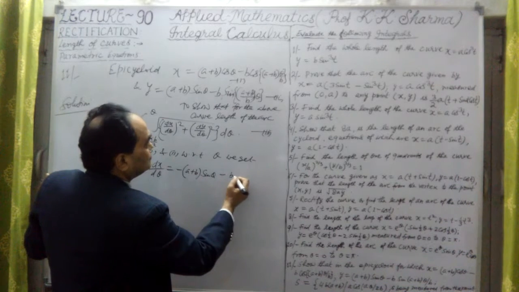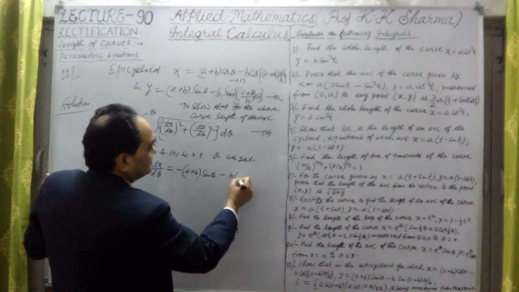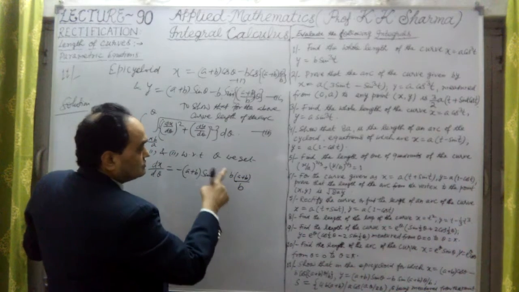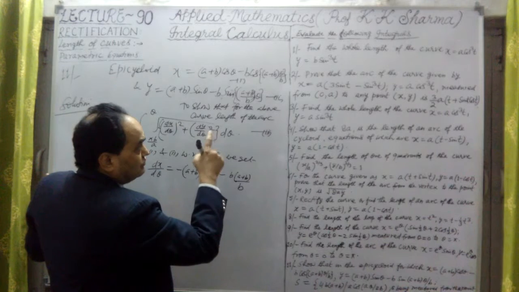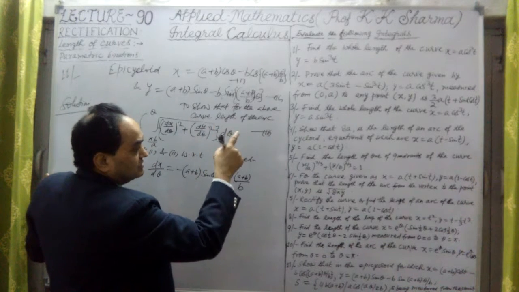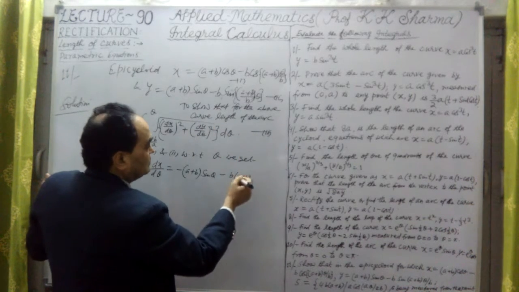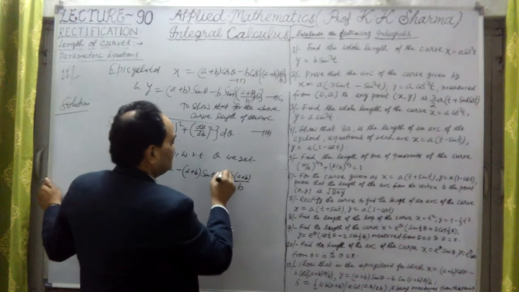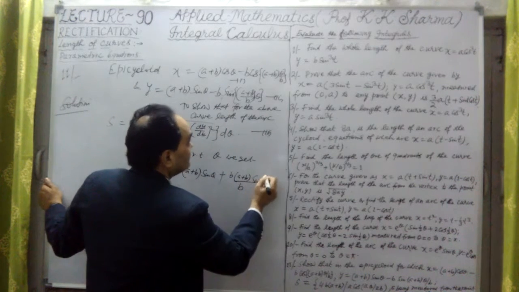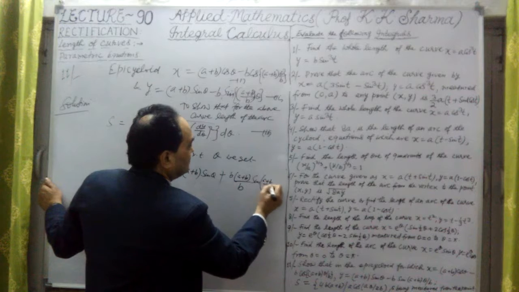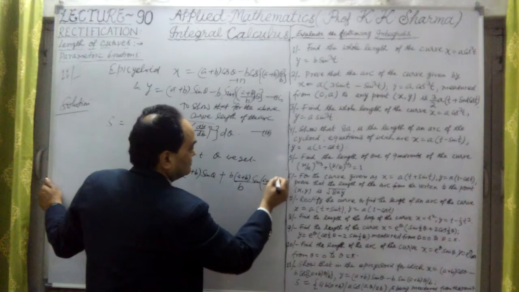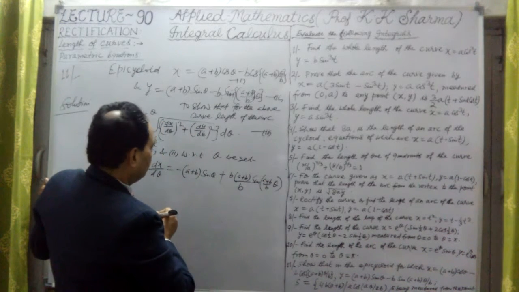This will be b into a plus b upon b, because the coefficient of theta will also be differentiated, and cos is differentiated to sine, sine of a plus b upon b into theta.